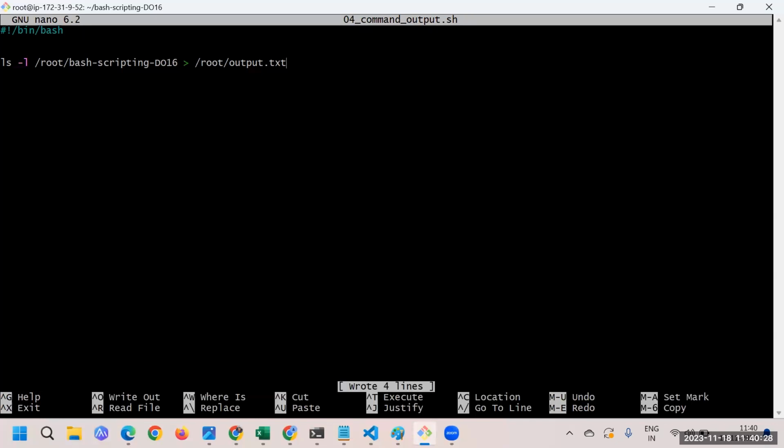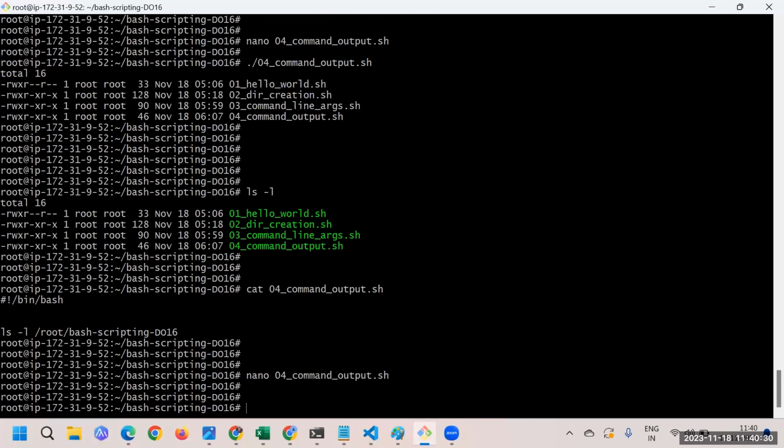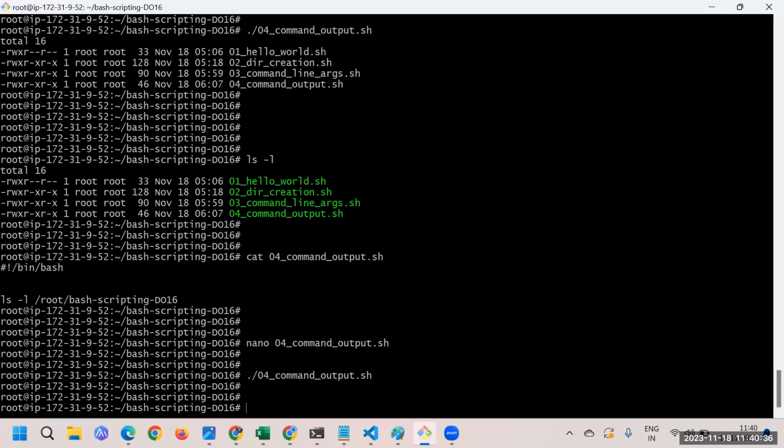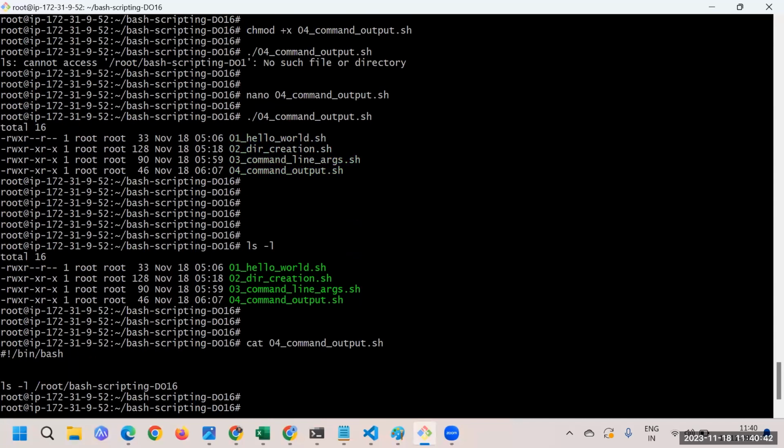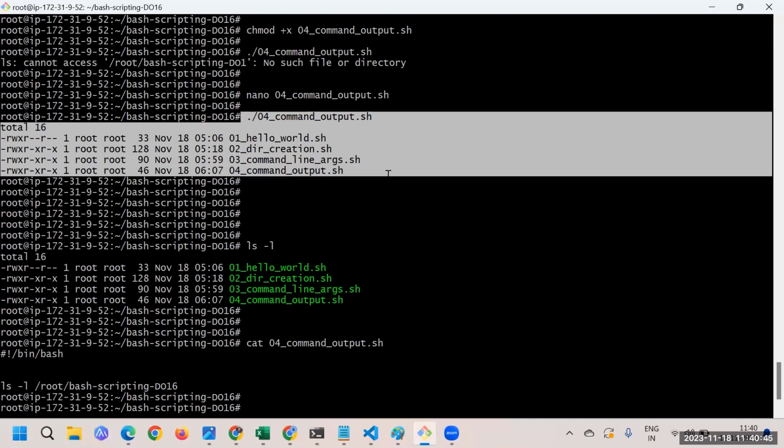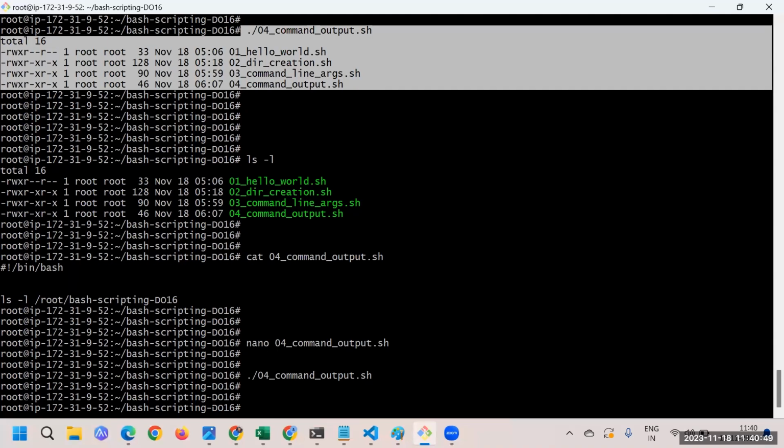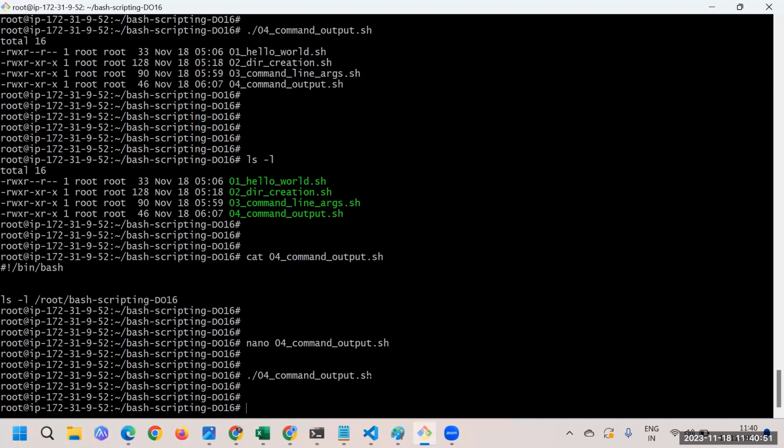Okay, I'll say Control O, press enter, Control X, and now I'll execute this command again. I'll execute this script again, and this time you can see that we haven't got the output. Last time I executed this particular script, I got the output, but in this case we didn't get it. So where is the output?